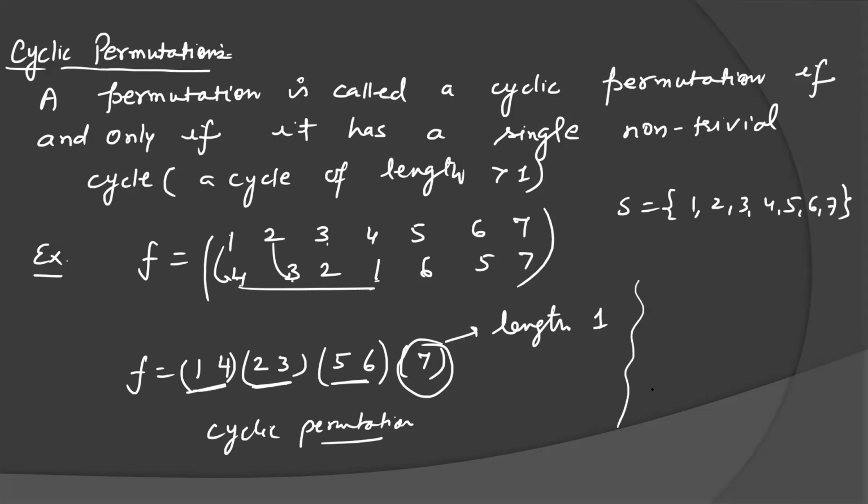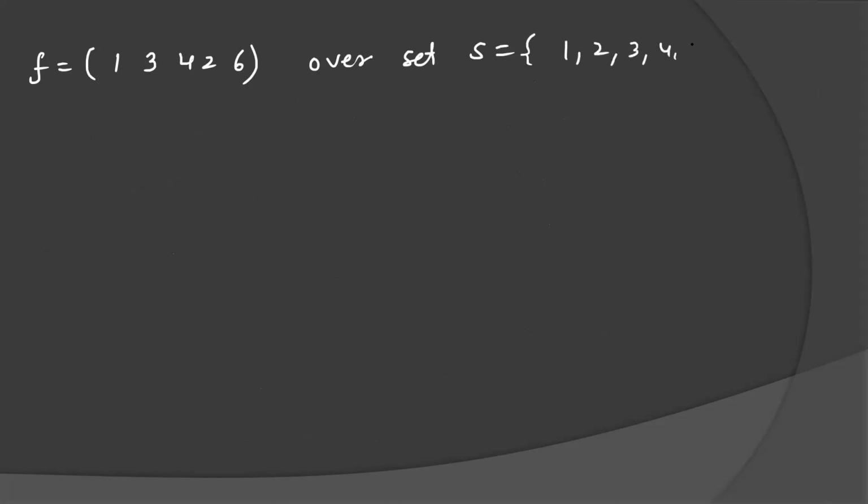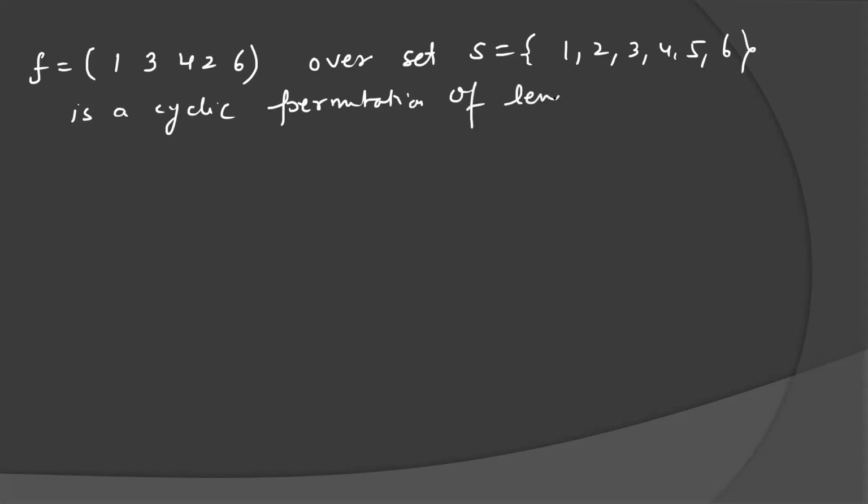For example, if you take one more example, suppose you have a cycle given as (1, 3, 4, 2, 6) over the set S = {1, 2, 3, 4, 5, 6}. It is a cyclic permutation. F is a cyclic permutation of length... can you tell me the length here? There are 5 elements, so the length will be 5.